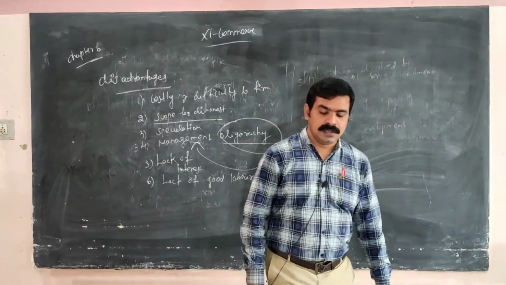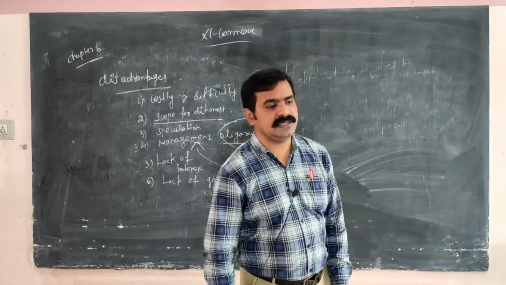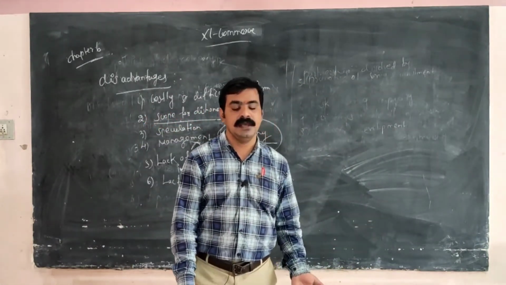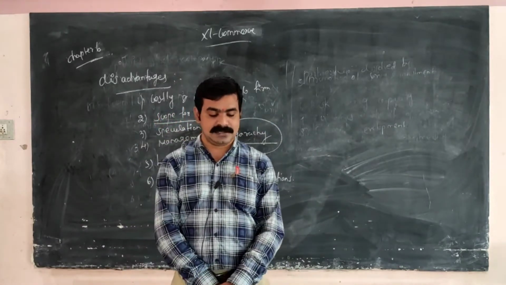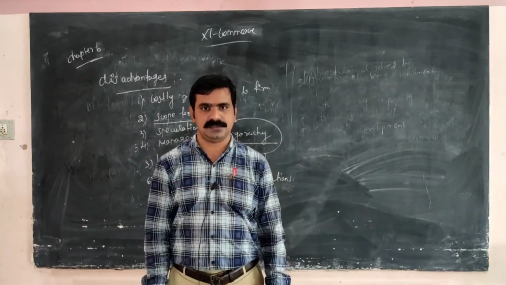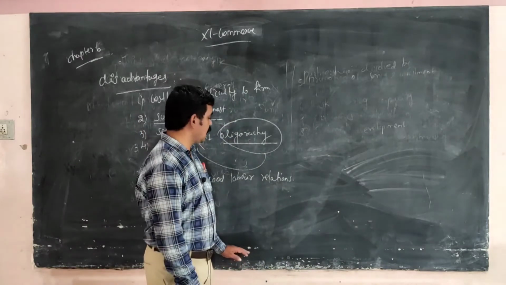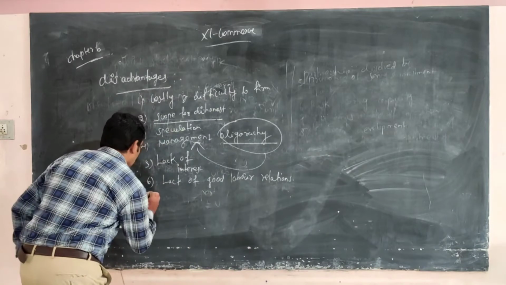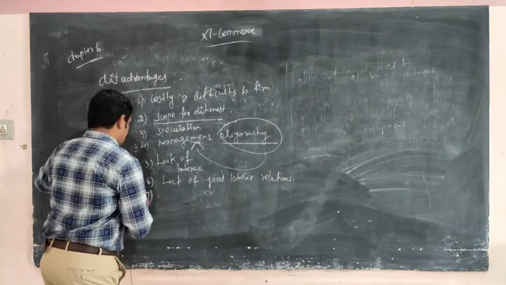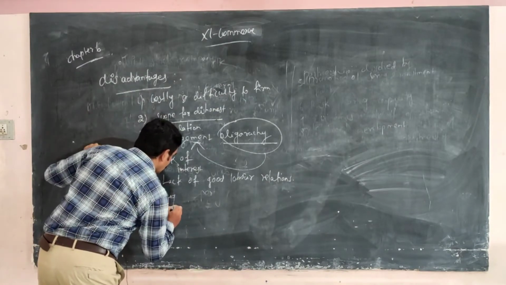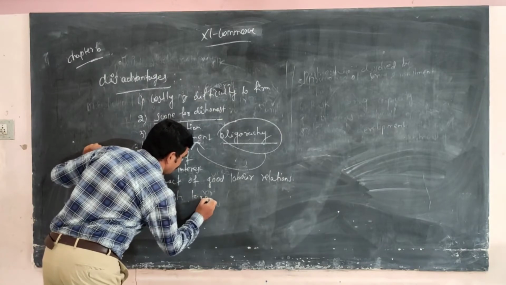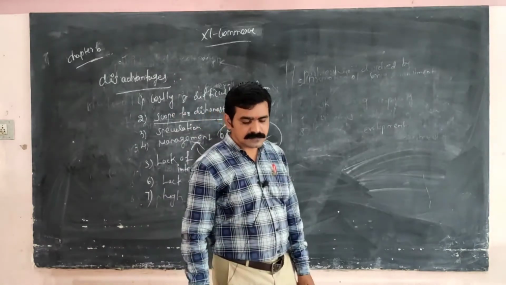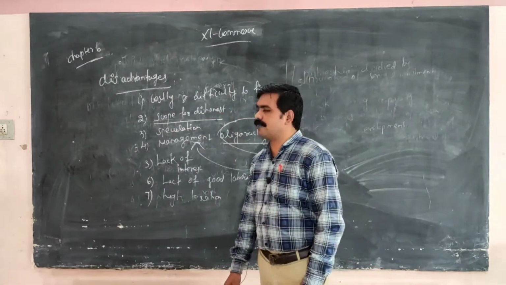Last one, high taxation. A joint stock company pays more tax. High rates of taxation compared to other forms of organization. That is a very important thing among the disadvantages of joint stock company. High taxation.